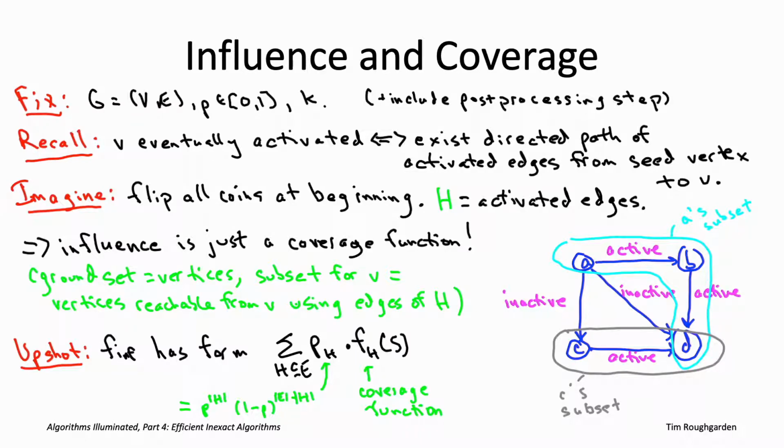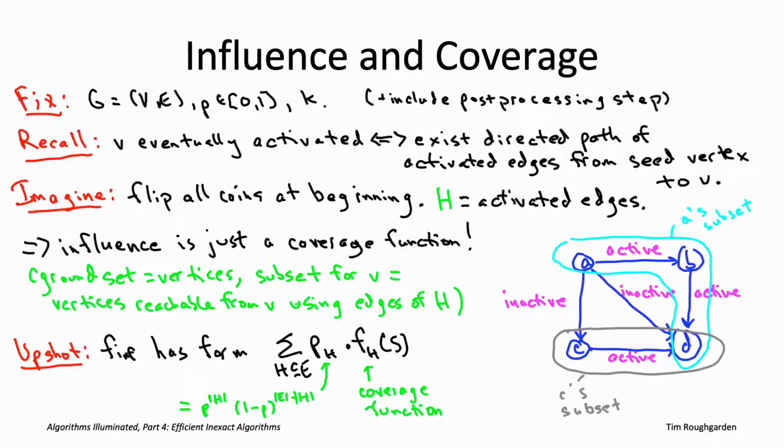So what does that expectation look like? Well, we can just sum over all of the different subsets H of activated edges that we might encounter. Again, there's 2 to the m of those, where m is the number of edges. Each one of those has some probability P sub H. Actually, there's a simple formula for that. We're not going to need the formula.